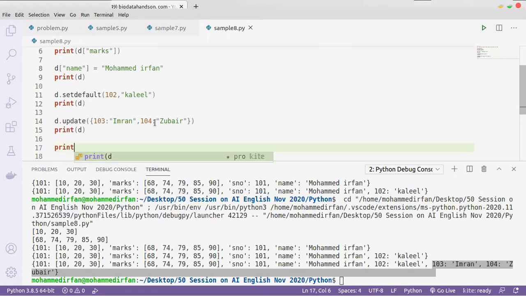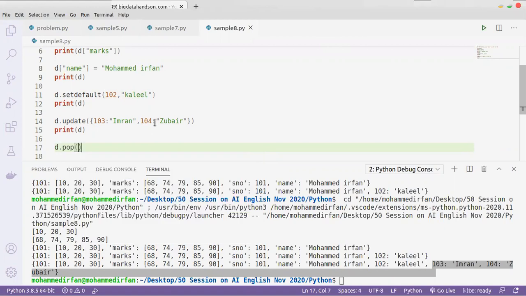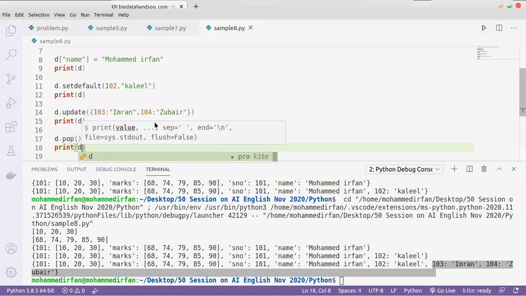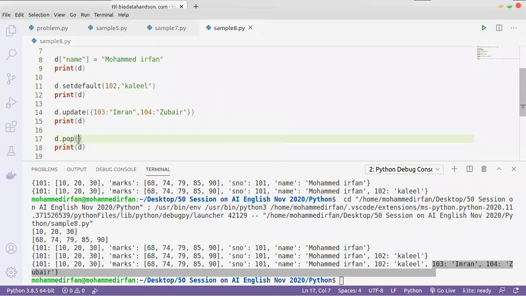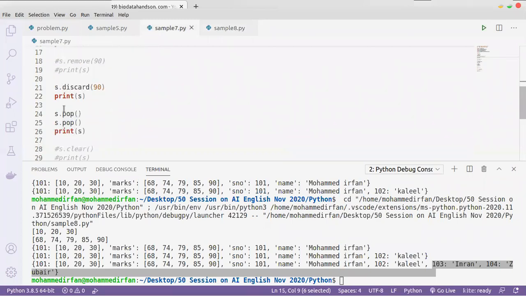First we'll see removing a value, like pop. Pop will take one parameter in the dictionary. Not the pop in set.